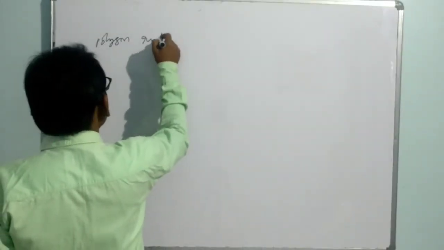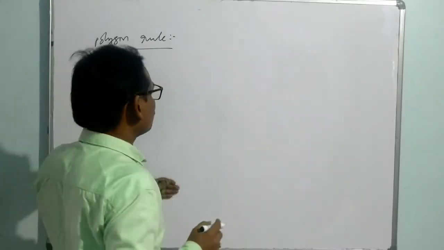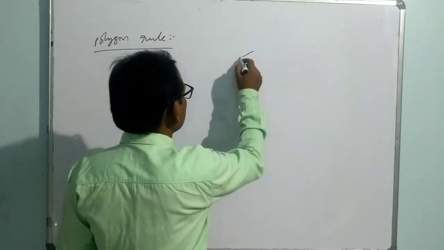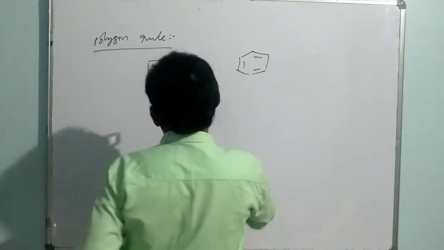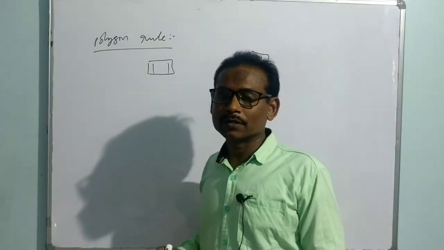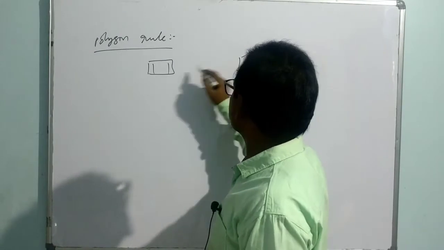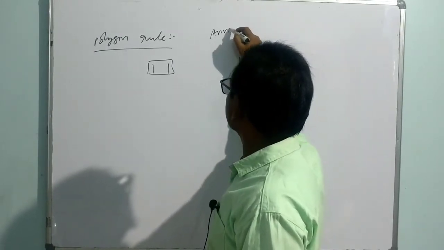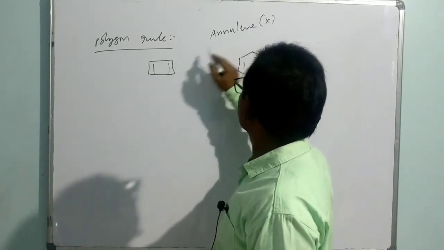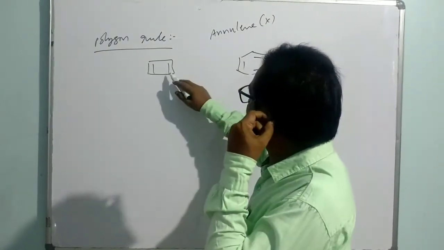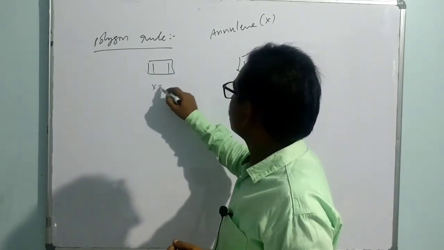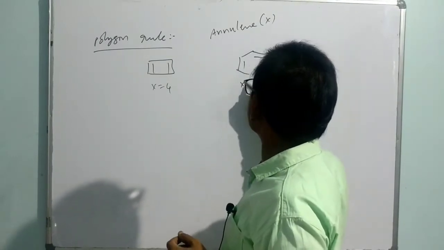Polygon rule. So for example, let me consider systems like this, this is a system, this is a system. All of these are cyclic conjugated hydrocarbons, which are also referred to as annulenes. Annulene X, where X is the number of corners, the number of carbons. Here there are 4 carbons, that's why X is equal to 4. Here there are 6 corners, X is equal to 6.